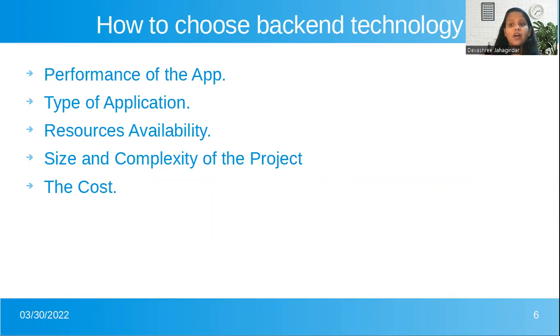The next is the type of application. The type of application to be built affects the choice of technology to be selected. If the technology we have selected is not suitable for the type of application we want to build, it can be the reason for the failure of that particular application, which is not good. So, taking into consideration the type of application, we should choose the technology. Resource availability is again a major reason while selecting the backend technology.